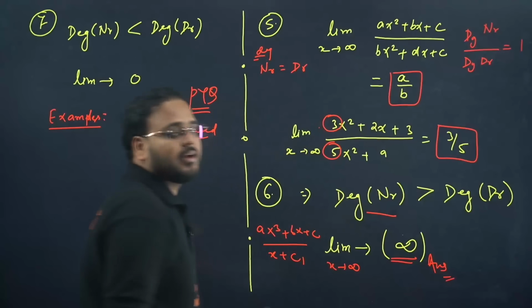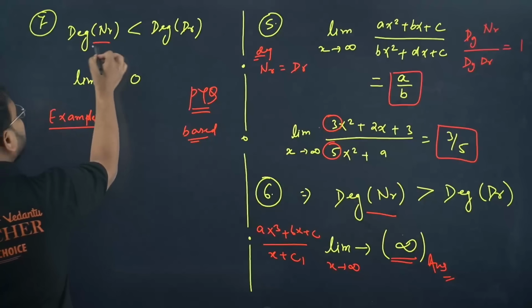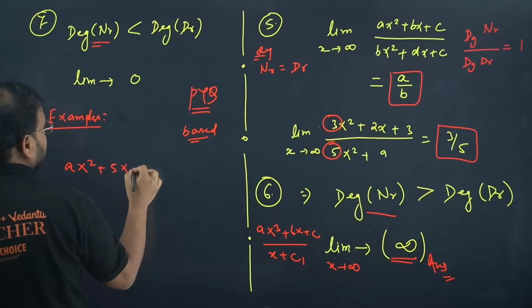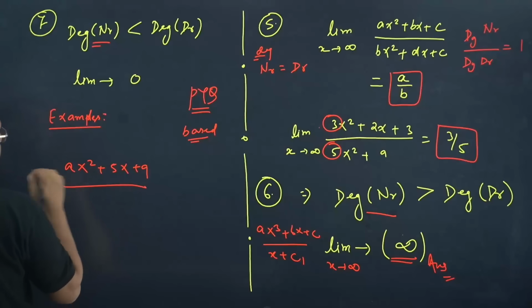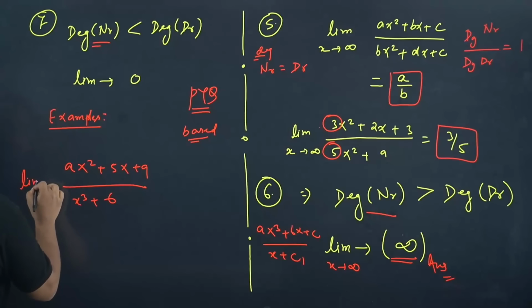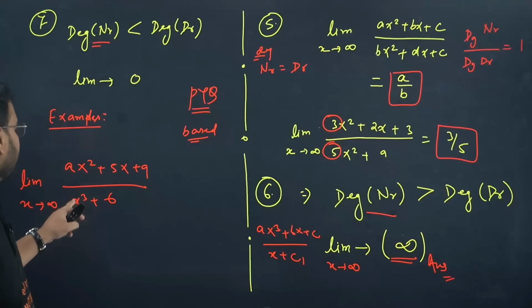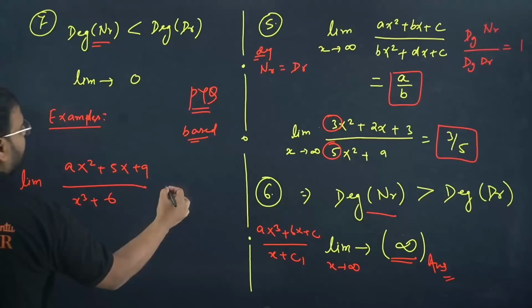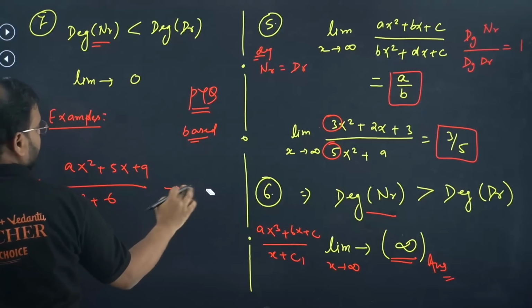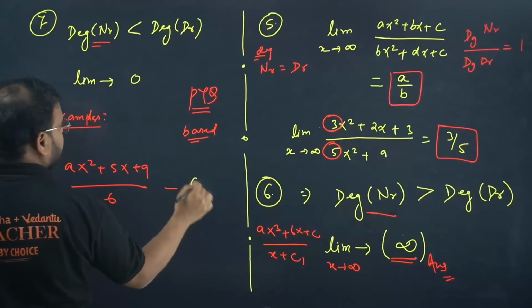Answer is infinity, sir. Okay. Now similarly, if the degree of numerator is less, for example, if I have ax square 5x plus 9, and over here we have x cube plus 6. Again we have the same thing, limit x tends to infinity. Okay, then you're going to take x square common. You'll have 1 by x left. This will become equal to 0. This will turn out to be 0, sir.